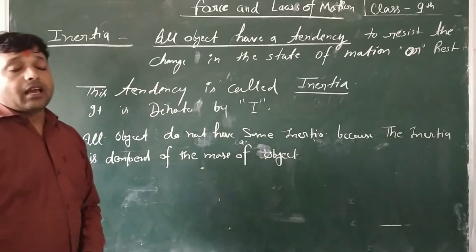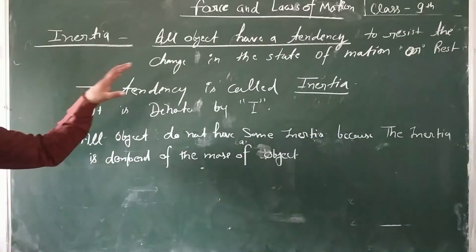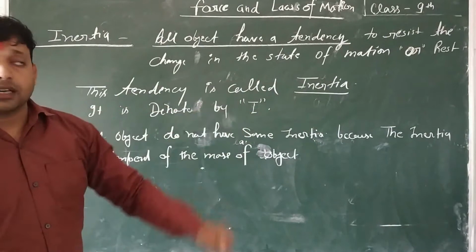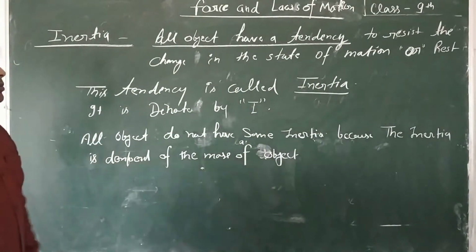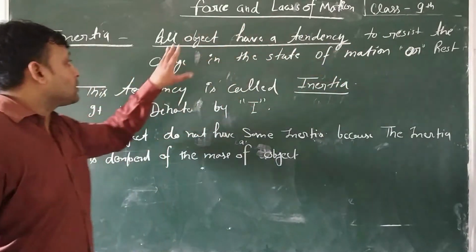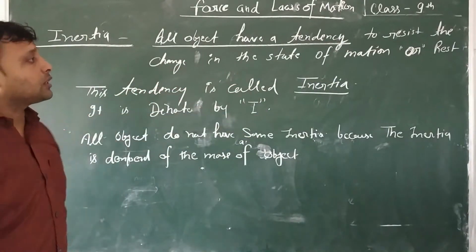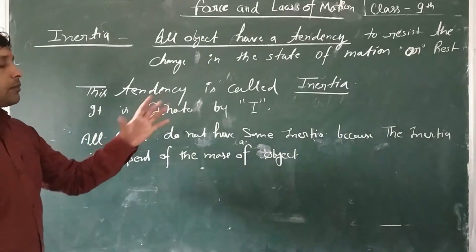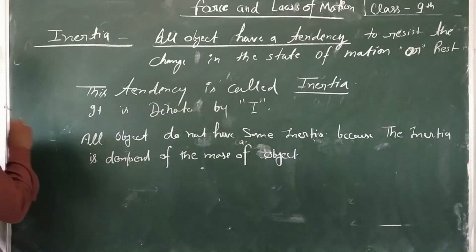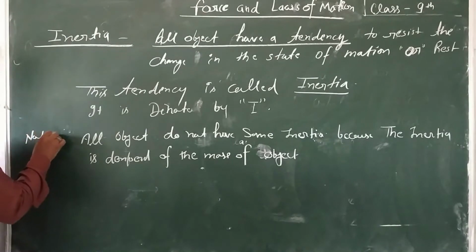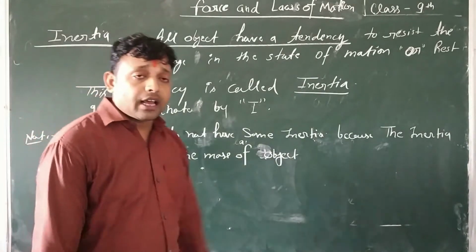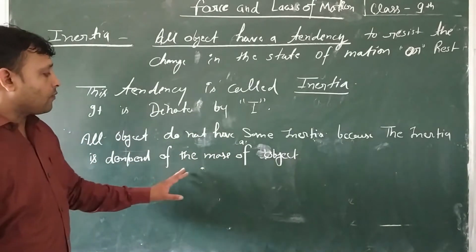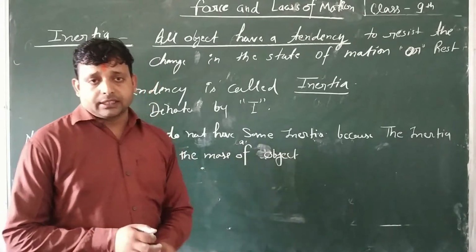Now, I repeat, all objects have a tendency to resist the change in the state of motion or rest. This tendency is called inertia. It is denoted by I. Now, all objects do not have same inertia because the inertia depends on the mass of object.